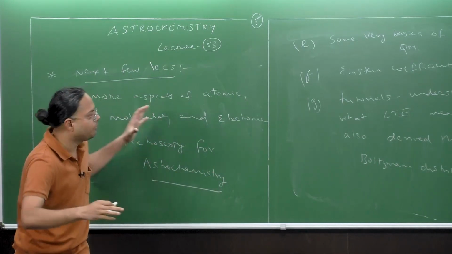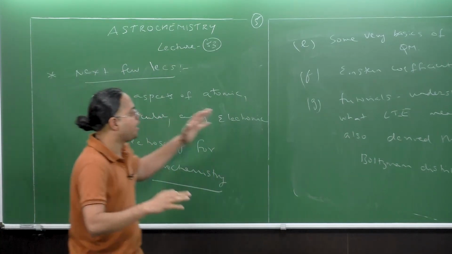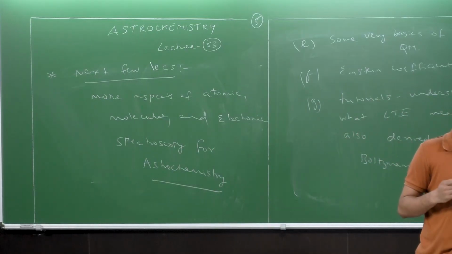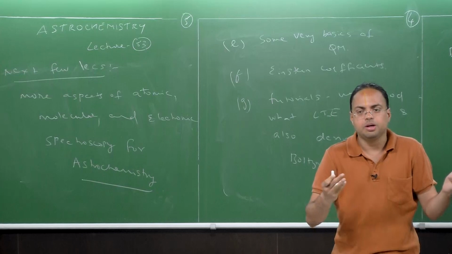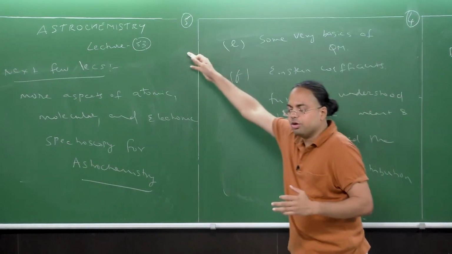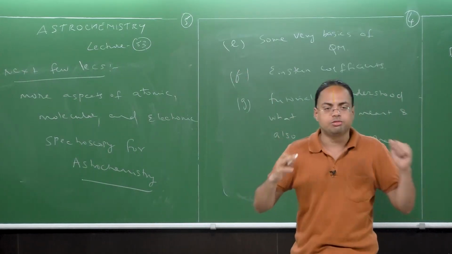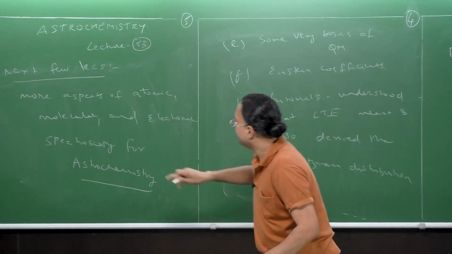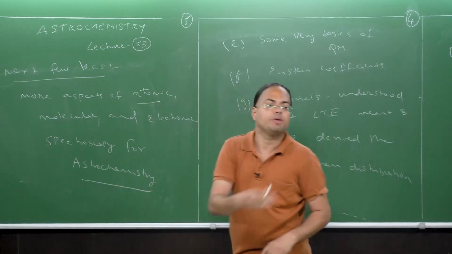So this is where we are. I give you this summary because it is very easy to get lost in the details, thinking, oh, so much physics and chemistry, but what is the connection with astrochemistry? So never forget the connection with astrochemistry. It's always there. So that said, I shall now begin with some aspects of atomic spectroscopy in this lecture.